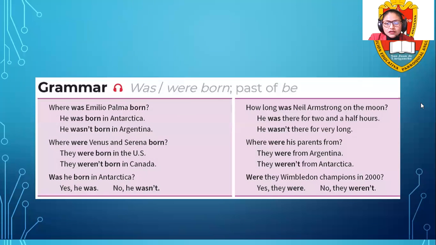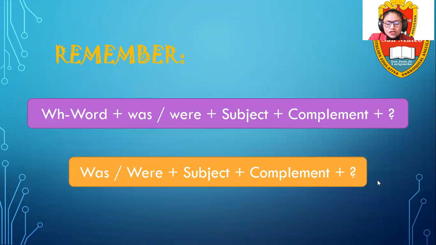Look, in this chart you can analyze that order. As I mentioned, remember, when you create a question, first is the question word, then the word was or were, which is the past of the verb to be, then the subject, and then the complement. Of course, at the end is our question mark.